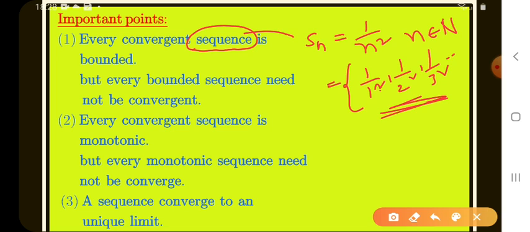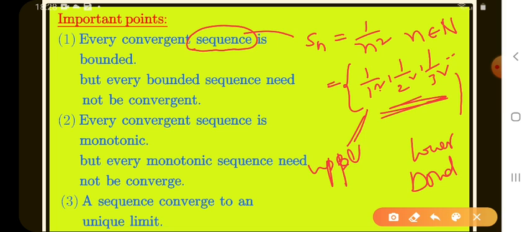Every convergent sequence is bounded. Bounded means that if a sequence has a minimum value, that is a lower bound, and a maximum value, that is an upper bound. If a sequence has both a lower bound and an upper bound, it is called bounded. Every convergent sequence is bounded.